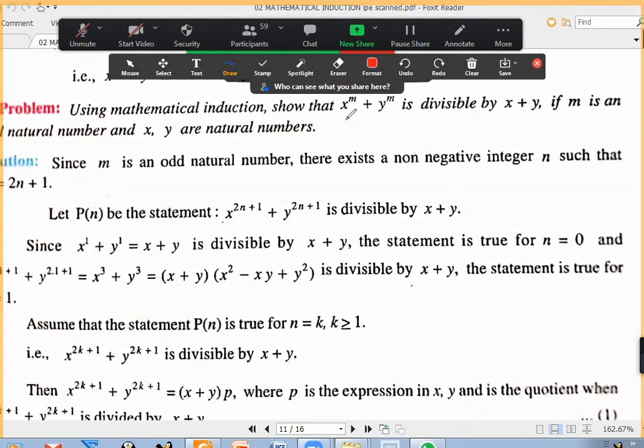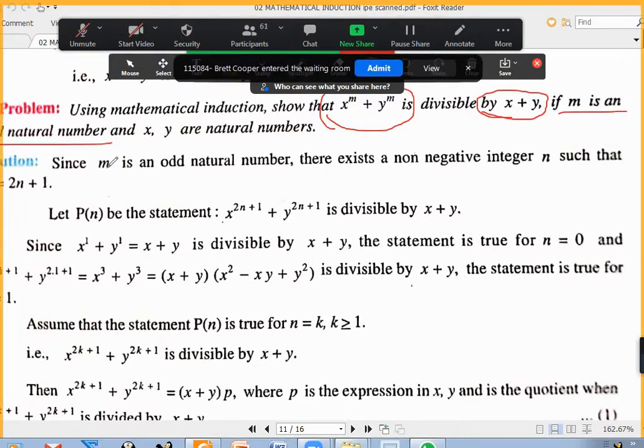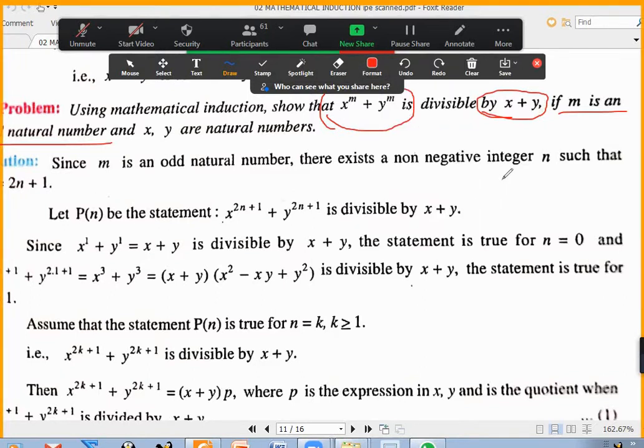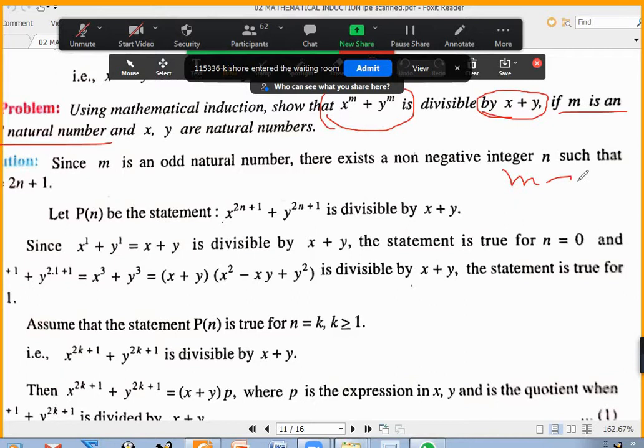Okay, coming to this question, the second one, you might have completed, but I want to talk about it. They want x power m plus y power m to be divisible by x plus y if m is an odd natural number. As I said, somebody can prove for m equal to 1, then take m equal to k, assume it is true, and then prove for k plus 2. That is one way.